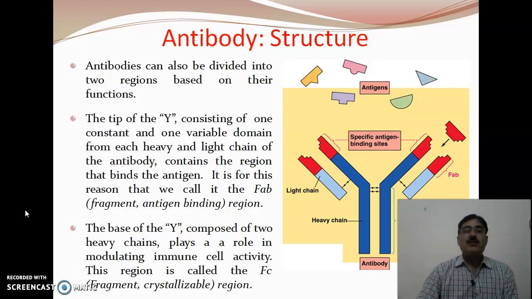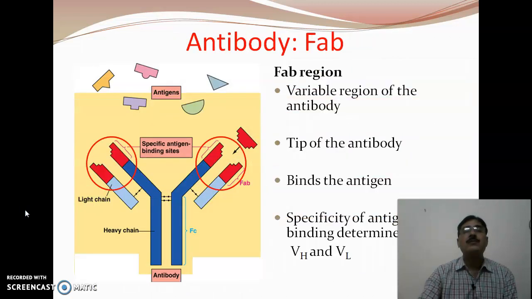It is for this reason that we call this region FAB, the fragment antigen binding region. The base of the Y, composed of two heavy chains only, plays a role in modulating immune cell activity, and this region is called FC, that is fragment crystallizable.